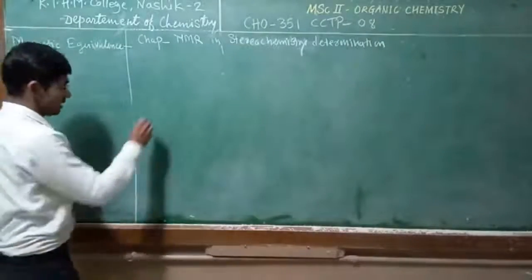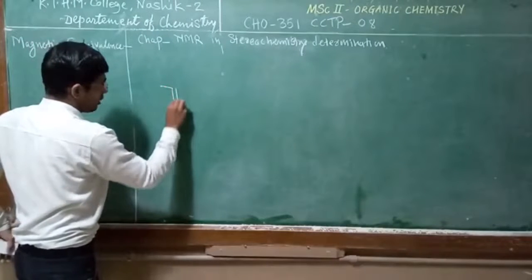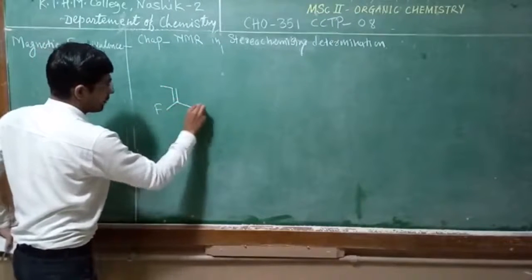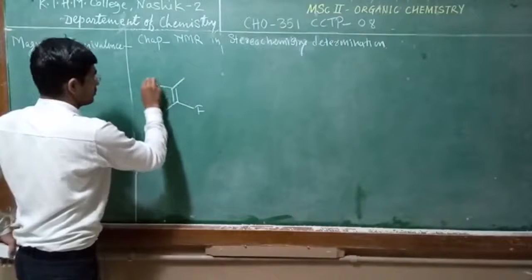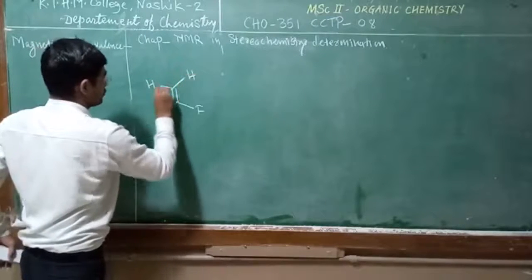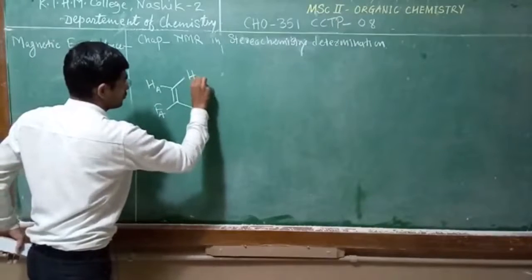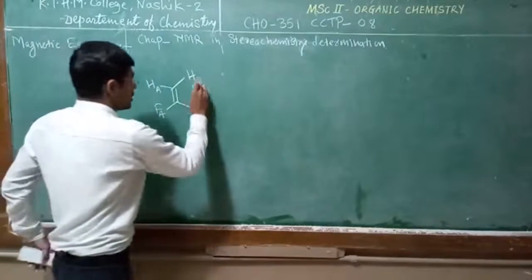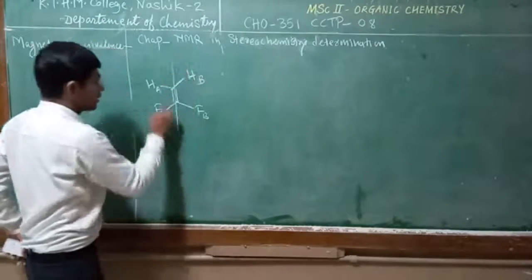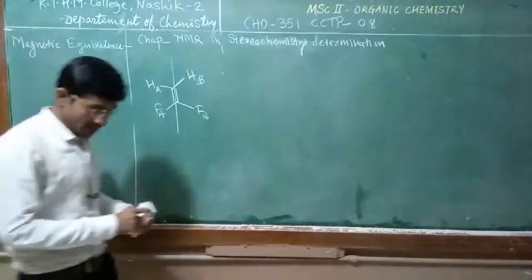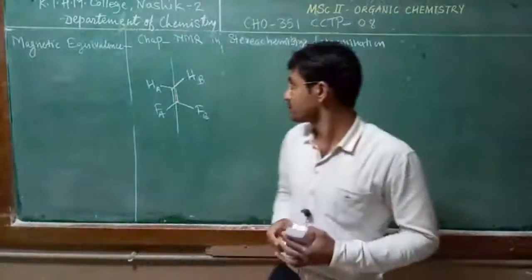Also, if we take the next example, 1,1-difluoroethene compound. By symmetric consideration, these protons Ha and Hb are chemically equivalent.